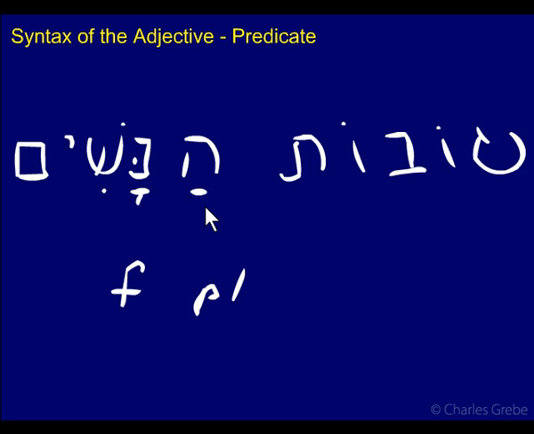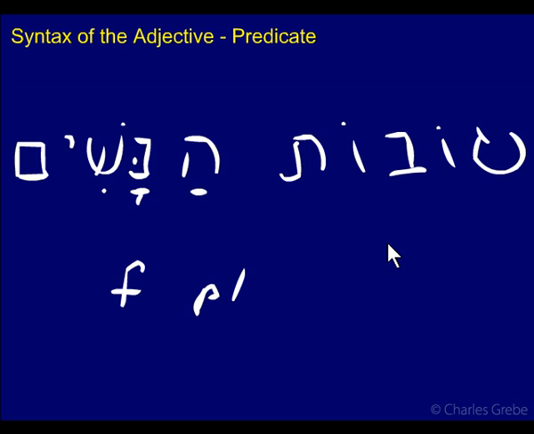And definite status, well, we have hanashim, so this is definite, and this doesn't have an article, so it's not definite, so it does not agree. Again, that doesn't tell us it's predicate, but it tells us it's not attributive. And tovot, the adjective precedes the noun, so that would lend credence to it being a predicate. And there's no article on it, so all the conditions are satisfied. So I'd say we have a predicate adjective.